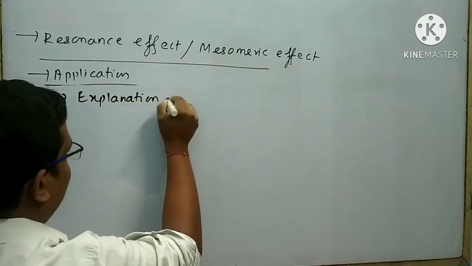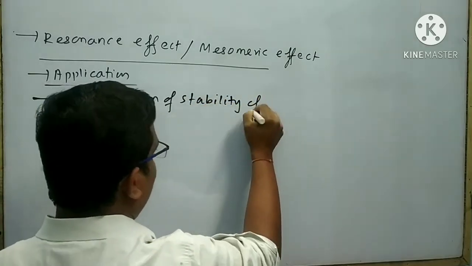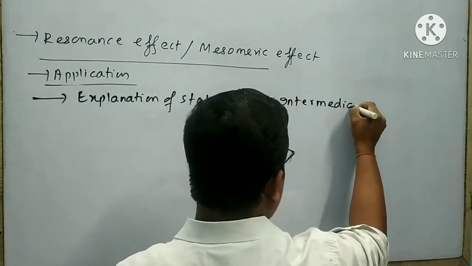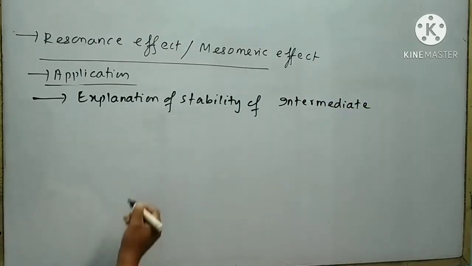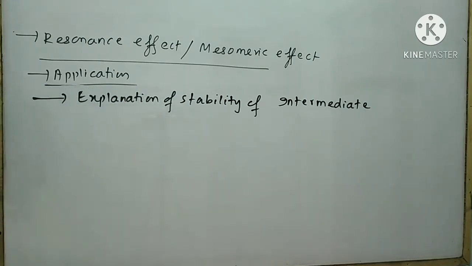explanation of the stability of intermediates. Take an example. Suppose there are two intermediates given.